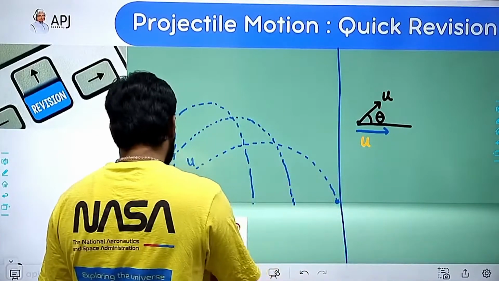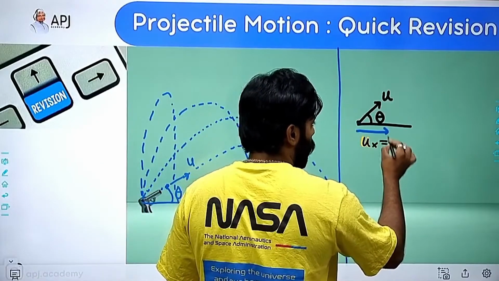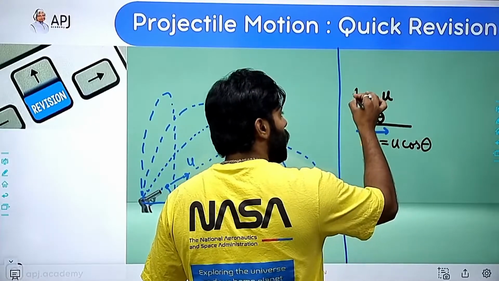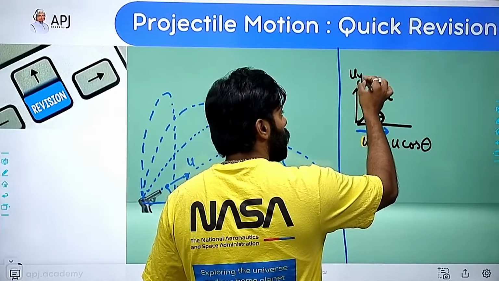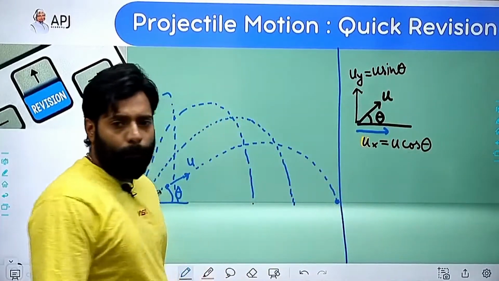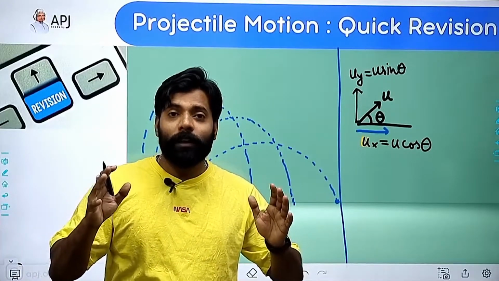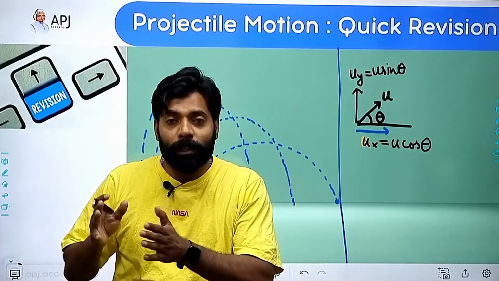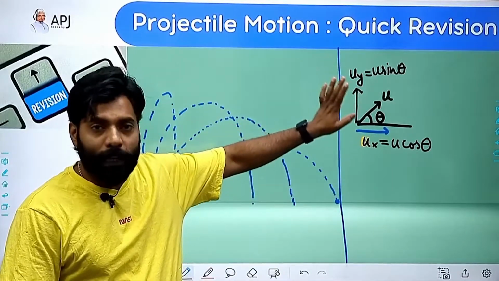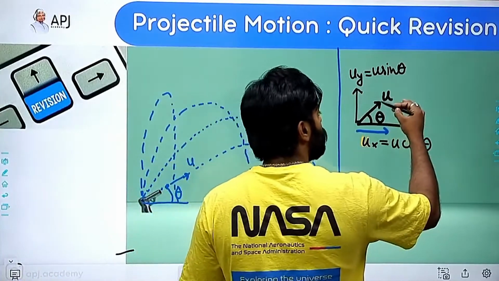First one, what is the x component of this velocity? It will be u cos theta. What will be the y component of this? It will be u sin theta. These are the components, because I won't be seeing combined motion. I'll be seeing this motion in divided form. So this is u cos theta, this is u sin theta. I divided this part.